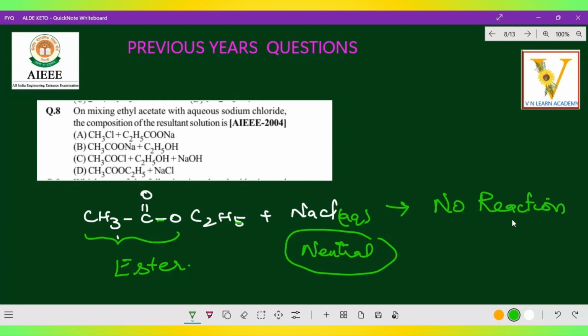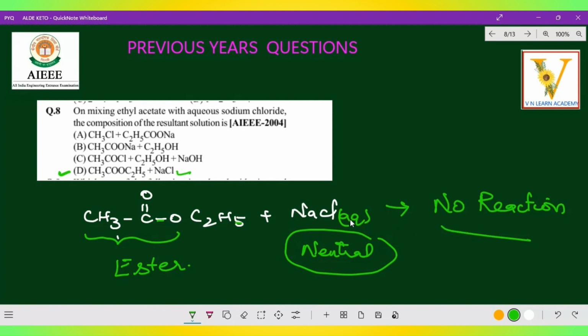Here no reaction, you will be getting the same thing as it is. So here it is no reaction. Which is the correct option? Option D is the correct option. CH3COOC2H5 plus NaCl. NaCl aqueous, they mentioned, it is neutral. So neutral will not react, again the same, right? Hope you got the clarity why option D, no reaction.